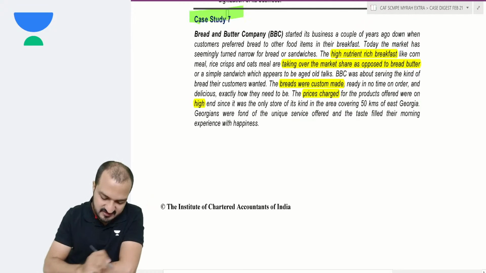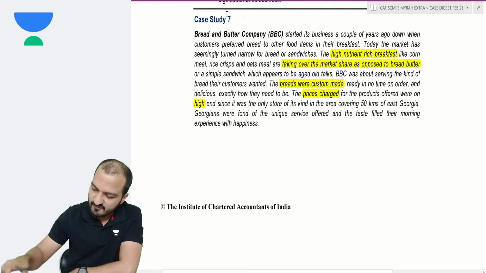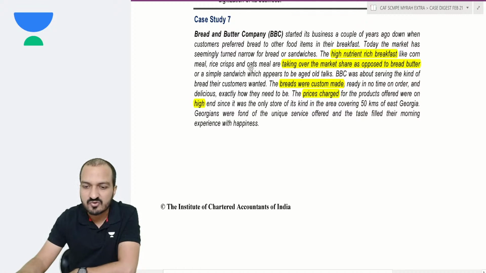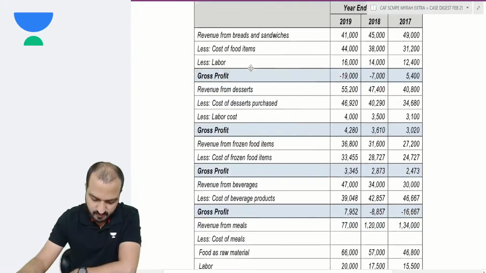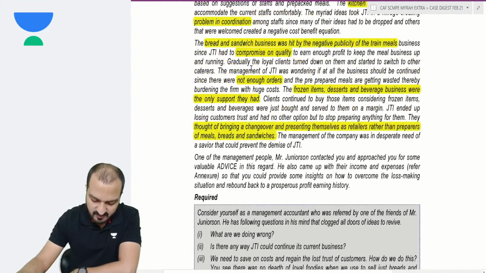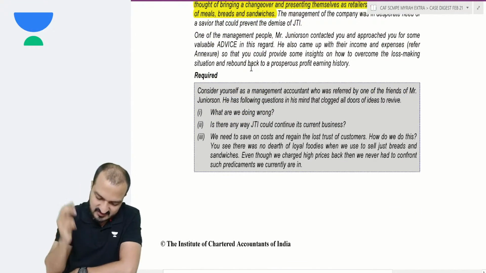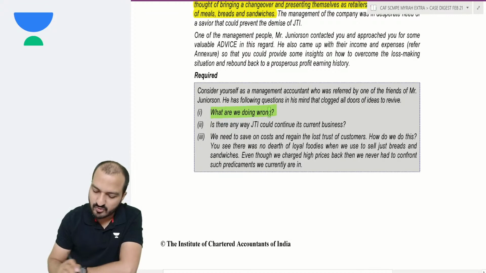Okay, we'll read case number 7. Now what is this case regarding? Look, it will always be convenient that when you start reading a case, you first go and see the required part in the case. Because if you see the required part, it will be more convenient for you to decide how you should answer the case. In the required part, they are just asking what the company is doing wrong.